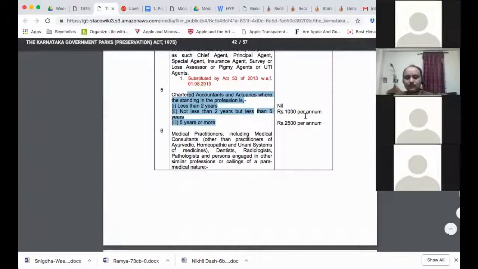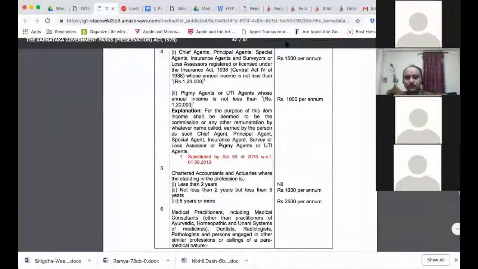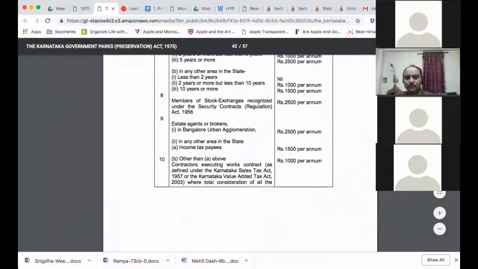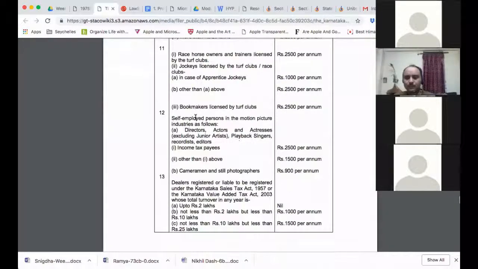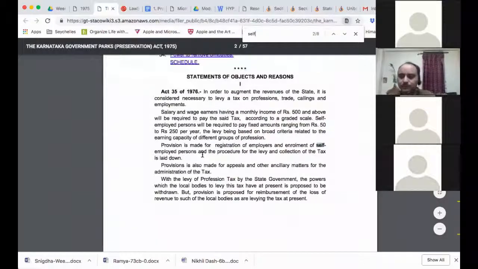Here this is per annum, and some of the amounts you saw were per month. But did you see that everything is getting covered? Almost everybody doing anything is getting covered. Oh, you are asking about interns and trainees. Yes, trainees and interns will not be covered under this. See, self-employed persons. So let's try typing self-employed.